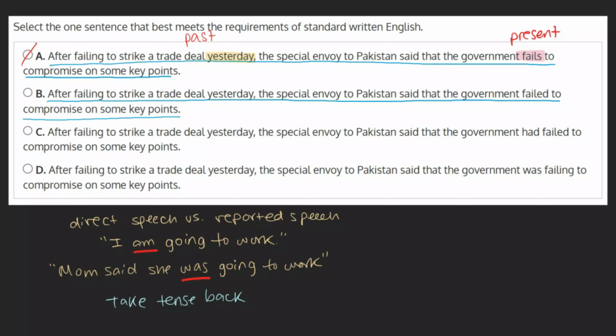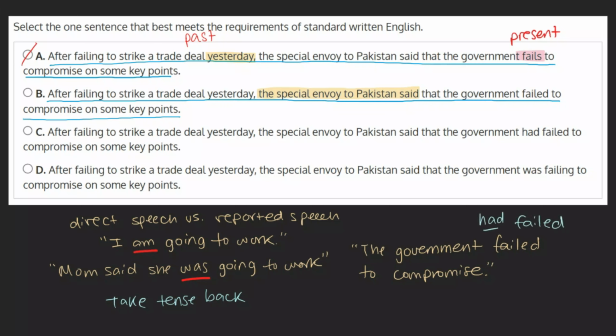Taking a look at our sentence, we can see that we're dealing with reported speech. The special envoy to Pakistan said. The envoy's original statement was likely, "The government failed to compromise." We can see that this reported version doesn't take the verb a tense back, had failed instead of simply failed. Although this is used in more casual English, in formal English, which we're using here, we need to change the verb tense. This being the case, we can mark this choice as incorrect.